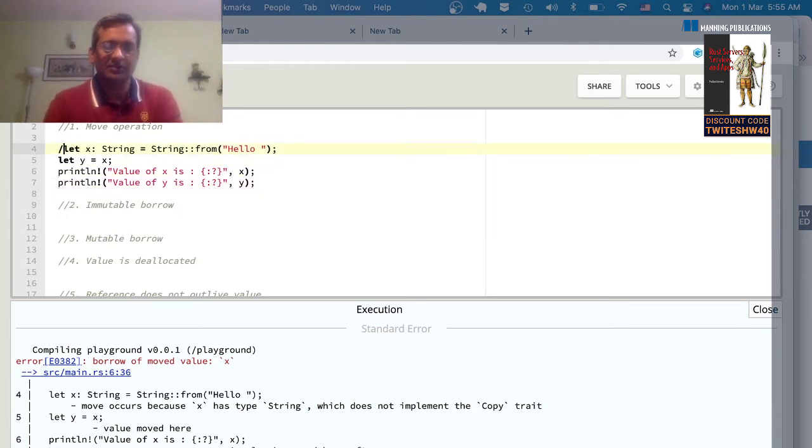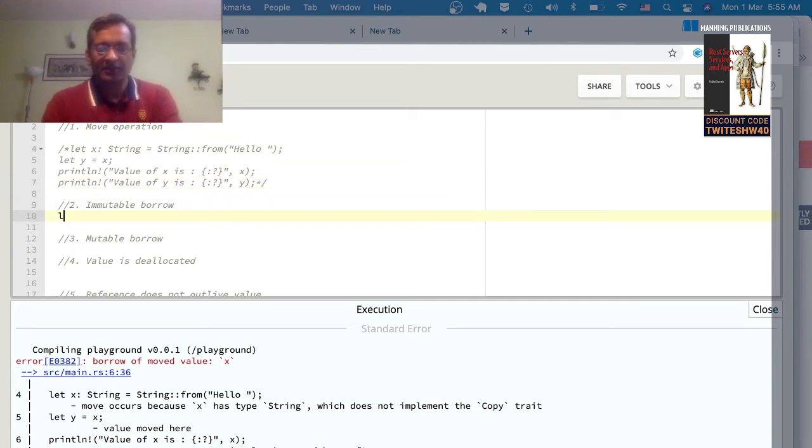We'll comment this out. So let's do the same thing again. Declare a type of string, initialize it. String::from is a method available on the String data type, which lets you create a String from a static set of text.